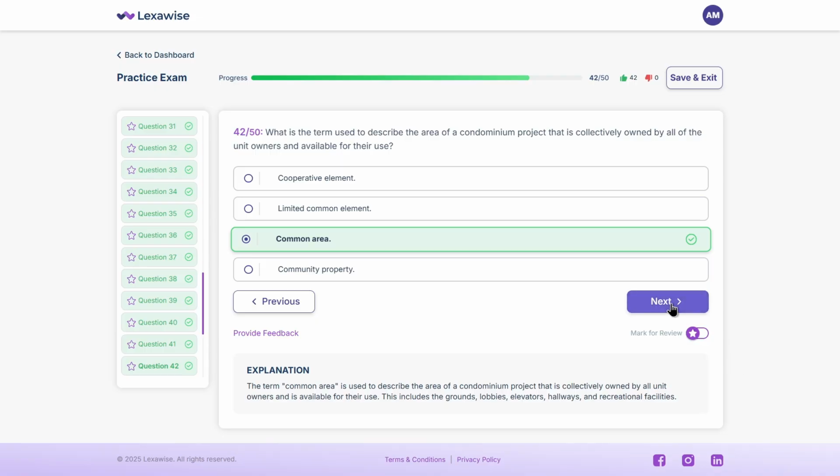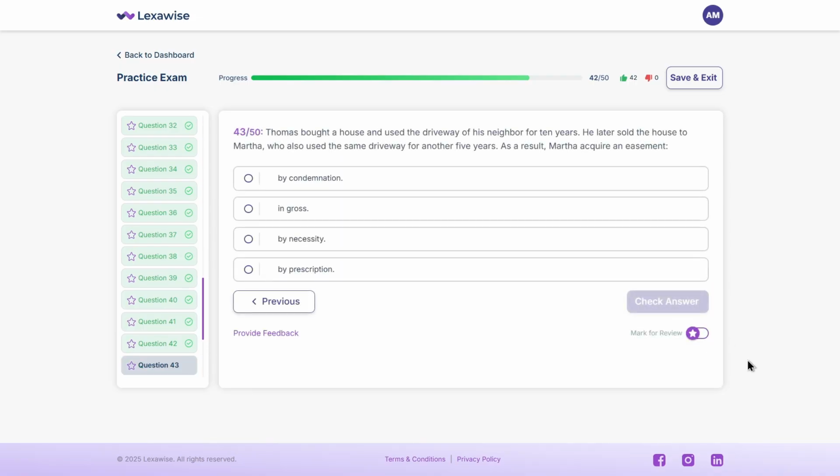Now this one. Thomas bought a house and used the driveway of his neighbor for 10 years. He later sold the house to Martha, who also used the same driveway for another 5 years. As a result, Martha acquired an easement A, by condemnation, B, in gross, C, by necessity, D, by prescription. Take a second.